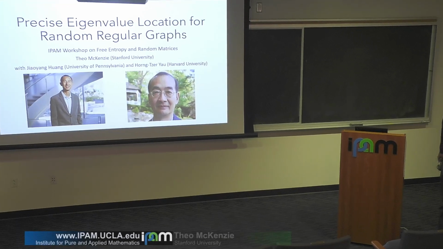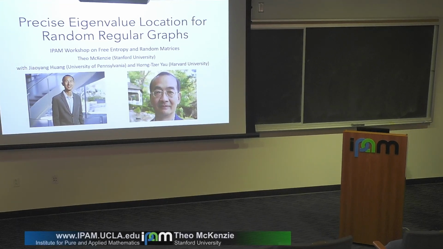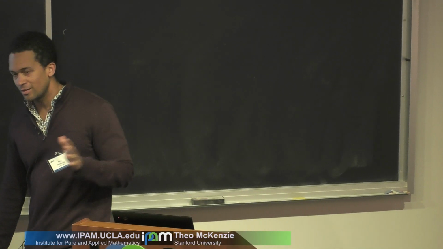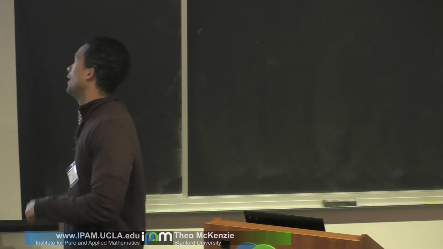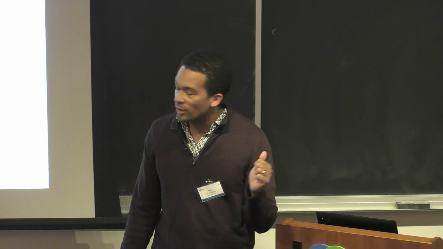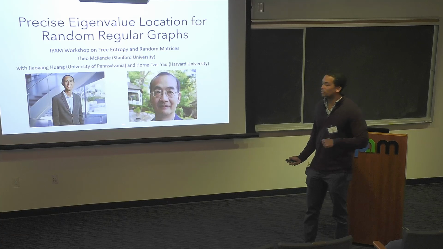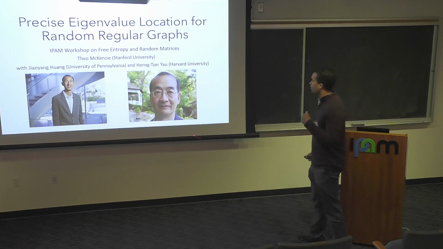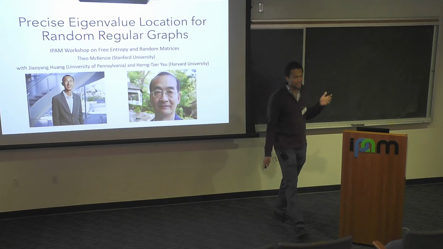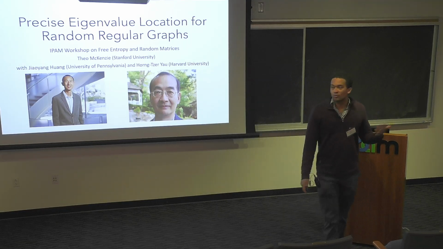Everything has been amazing. I'm really excited to talk to you about some recent work where we use some analytical techniques to get very sharp bounds on the eigenvalues of random regular graphs. This is joint work with Jiaoyang Huang, who's a professor at the University of Pennsylvania, and Horng-Tzer Yau, who's a professor at Harvard.